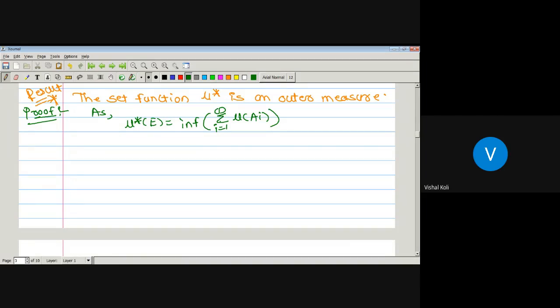Okay, so if by definition itself we take mu star of phi, then it is obviously less than or equal to the measure of phi, since the infimum is at most this one. So outer measure of phi must be less than or equal to the measure of phi, but mu is a measure. As it is a measure, mu of phi will be equal to 0. So from this, mu star of phi will be equal to 0.